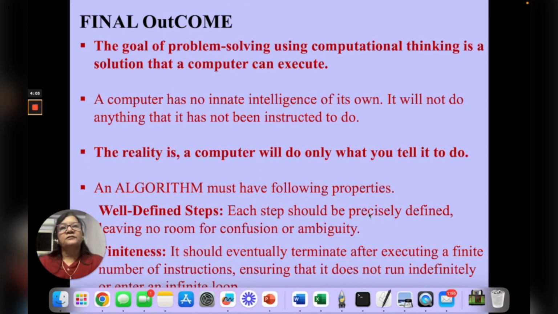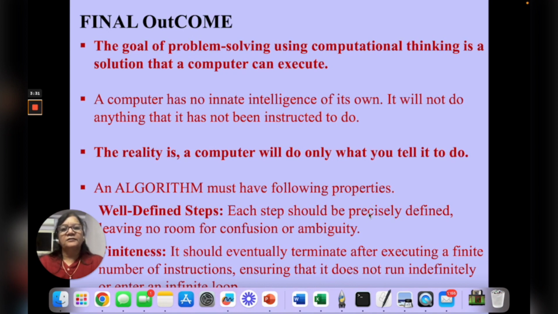The outcome is we have started with computational thinking. The goal of problem solving using computational thinking is to be able to develop a solution that a computer can execute. See, computer doesn't have any intelligence of its own, so it won't do anything that it has not been instructed to do.